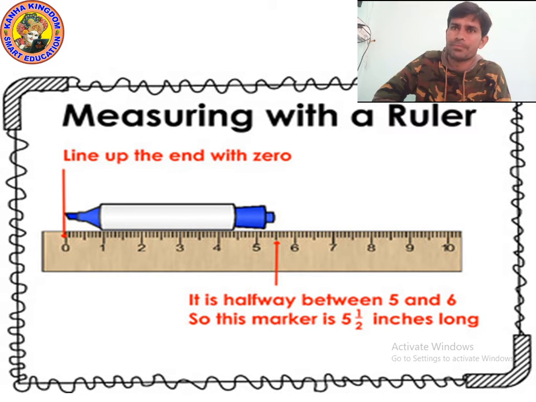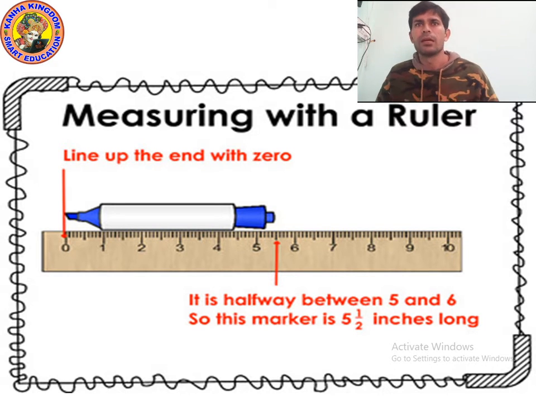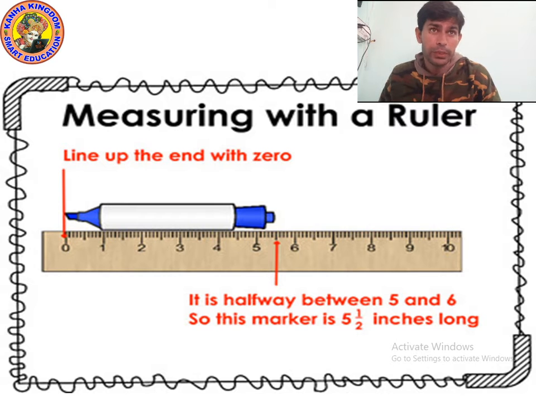Okay, but here it is written in inches. 5.5 inches long. Okay, it is a little bit wrong, it is 5.5 centimeter. So in this way you can find the length of anything using the scale. But remember, always measure the length from 0.